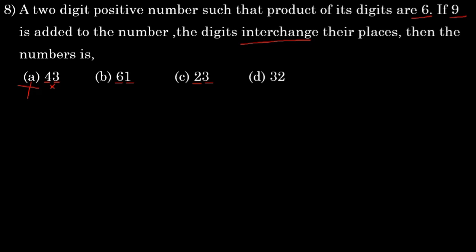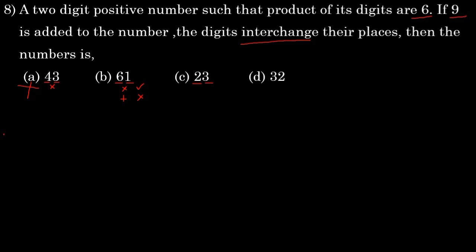Option B, what we have, 6 and 1. That means we have 61. So 6 and 1 we will take. We'll multiply both, how much will we get? 6 1s are 6. That means we are getting the product. We need to check: by adding 9 we will get the reverse number. That means you have 61, you need to get 16. Is it possible to get it by adding 9? No, it's not possible to get 16 by adding 9 for that. So we'll go for option C.